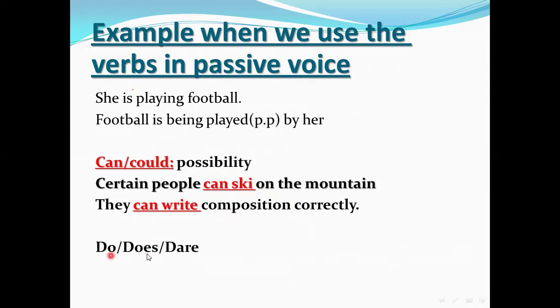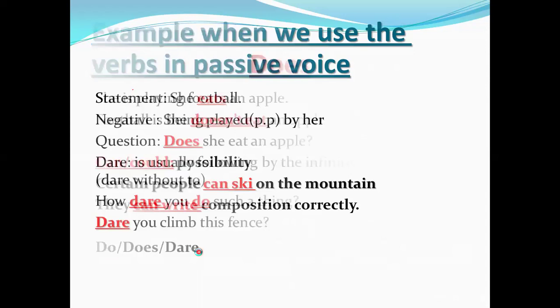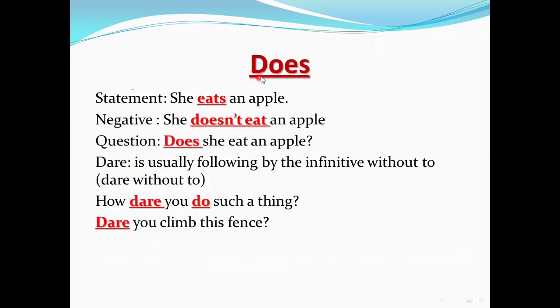Here we have do, does, did. Let's go to know more about this. There is a statement. Does. Here we use does. We use does with what? With the singular subject, like he, she, it. Like this. We have a statement here: she eats an apple. So how can I do it in the negative form and in the question form like this? She doesn't eat an apple, or does she eat an apple, like this? This is in the statement form, in the negative form, in the question form.